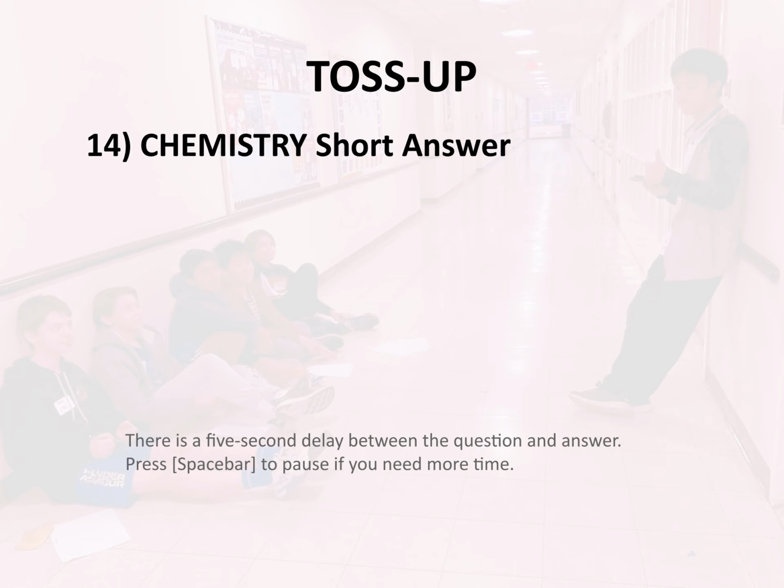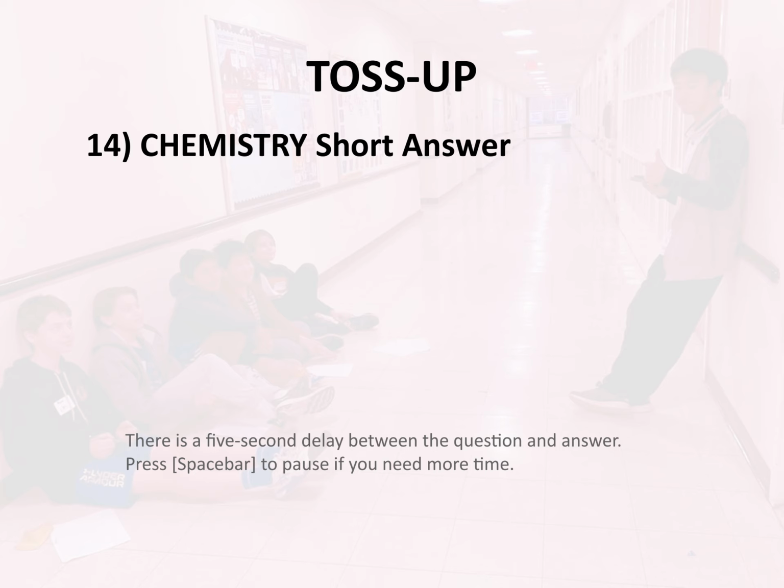Toss-up 14. Chemistry. Short answer. In lab, you have patented the creation of a metallic radioactive isotope called science-bollium-23. But after a period of time, the sample radioactively decays into oxygen-16, where it becomes a gas and dissipates into the atmosphere.